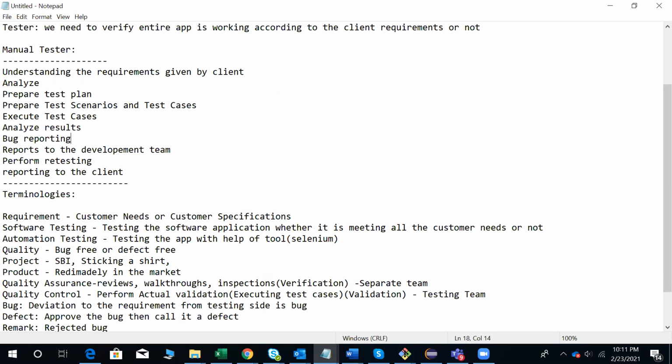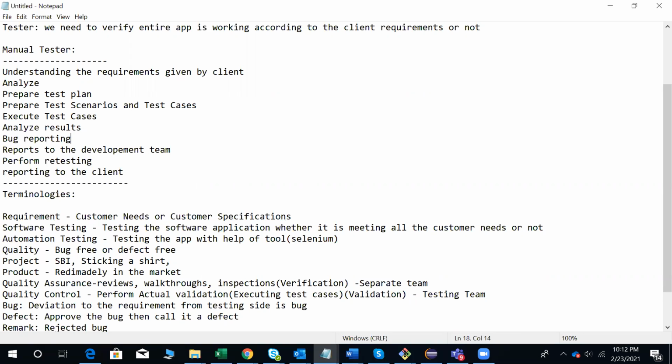What is project and product? Project means the client will give you the requirements and you are going to perform the development and testing. Whereas product, the company itself will gather the requirements, develop the application and release it into the market. Anybody can buy and anybody can use it. Whatever ready-made software you get in the market, those are all products. Or you give your own specifications to develop the application; that is a project.